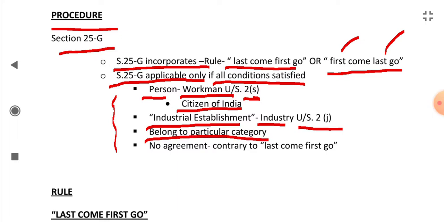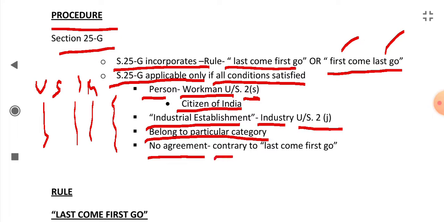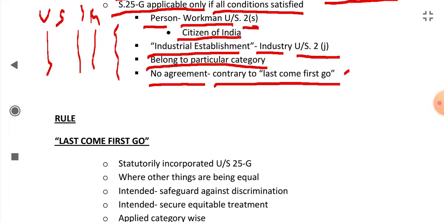Okay, the categories are like unskilled labor, this category. And skilled labor as another category, manual labor another category. There should not be any agreement between the workman and employer in which there is any condition which is contrary to last come first go. Then this rule, retrenchment, cannot be applied.